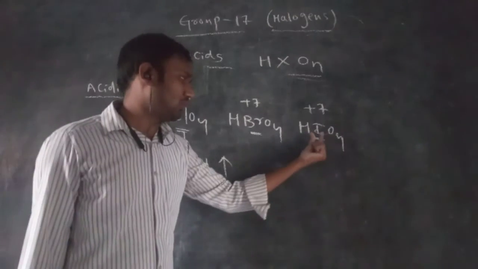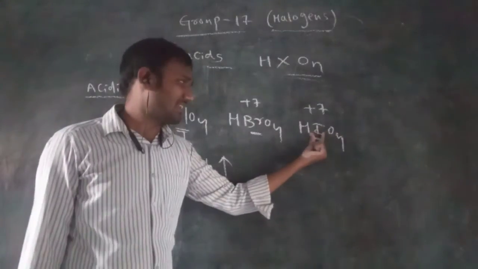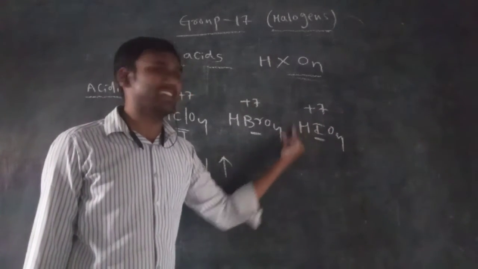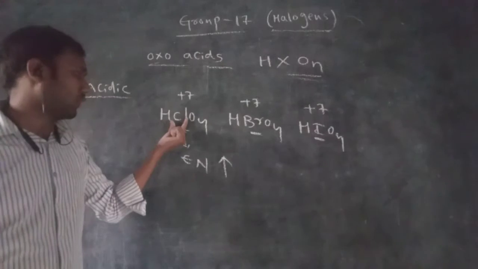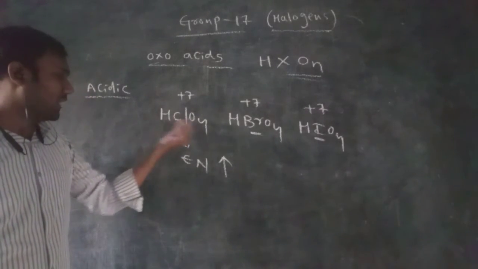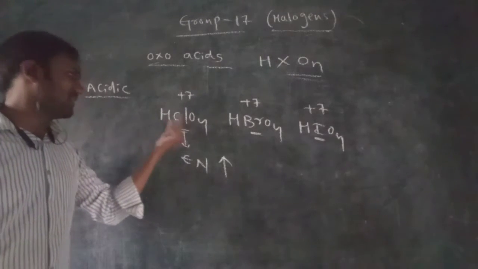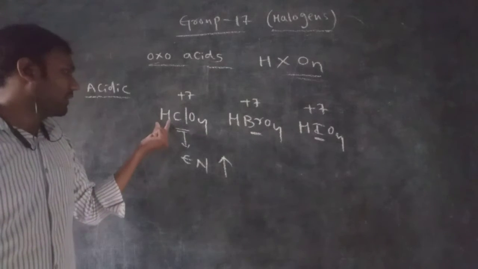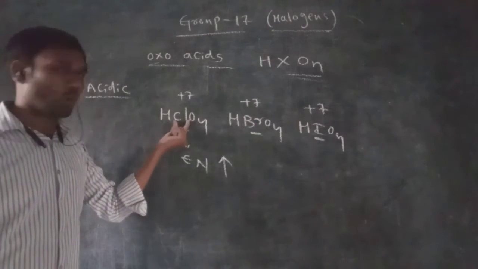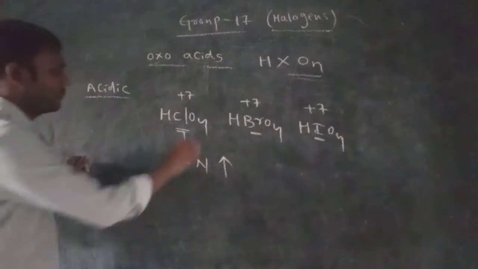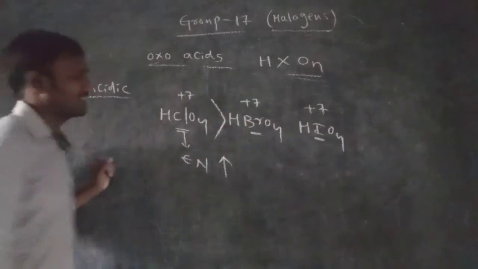But HIO4 has less electronegativity. Iodine is less electronegative, so due to that, this hydrogen cannot be released as easily. But here chlorine is more electronegative. Because of the higher electronegativity, the bonds present between the oxygen, hydrogen and chlorine mean that hydrogen is less strongly held. So that's why it is released very easily, and that's why in perchloric acid the acidic strength is very high.